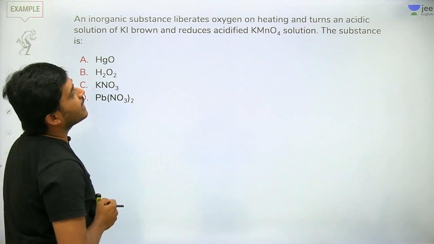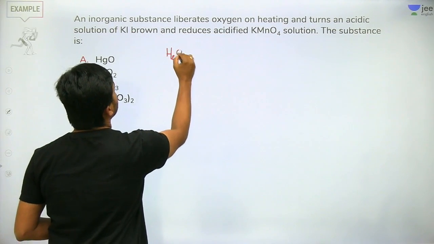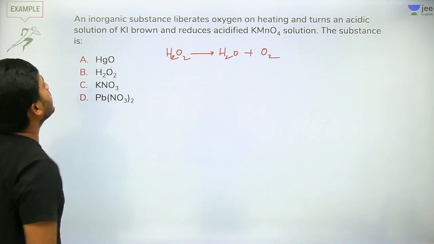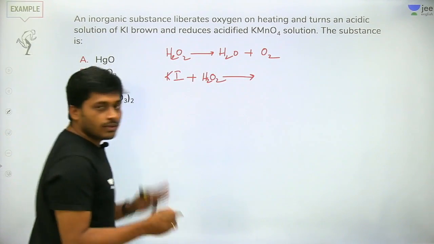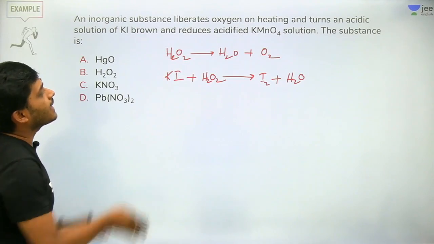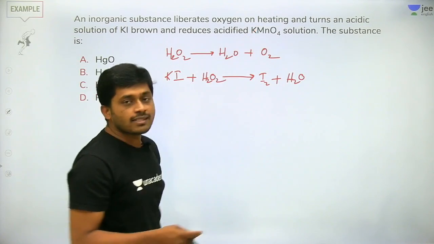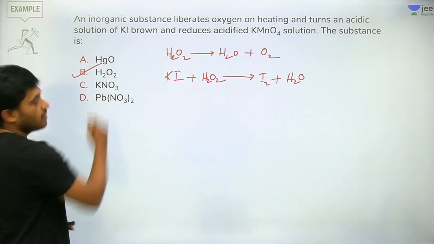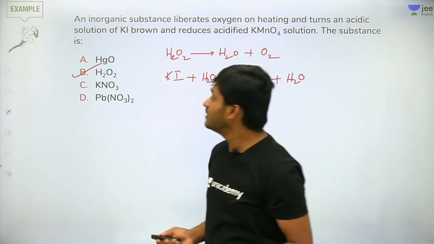The inorganic substance which gives oxygen on heating: H2O2 gives H2O plus O2. Fine. Now it reacts with KI and turns the solution brown in color, so it gives I2 plus H2O. And it reduces potassium permanganate also. Definitely KMnO4 is a strong oxidizing agent, and in acidic medium it changes to Mn2+. Right? B is the correct answer. Got it? We'll move on to the next question.